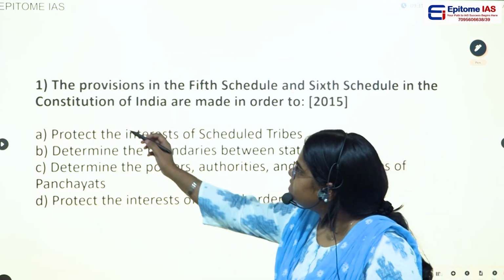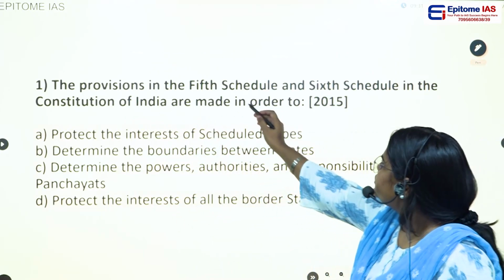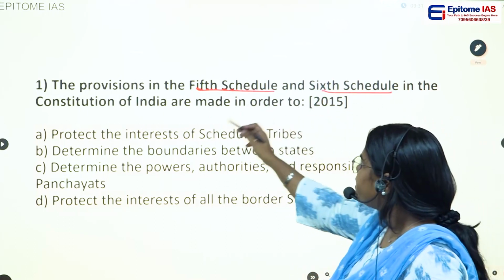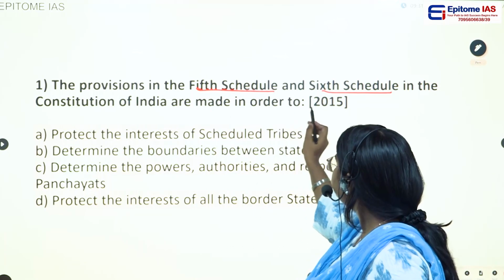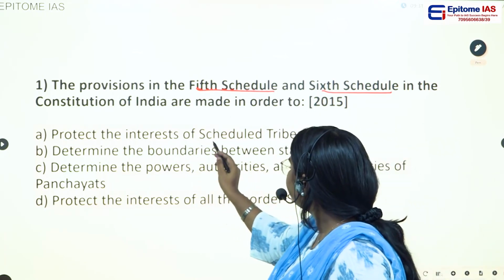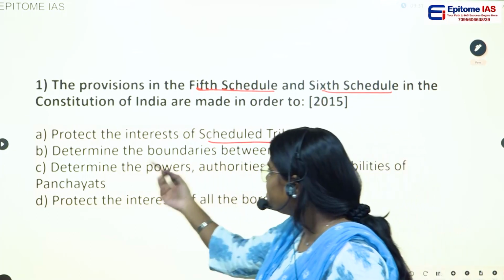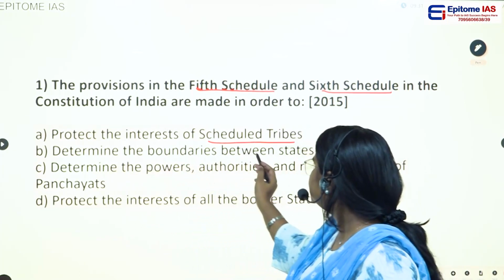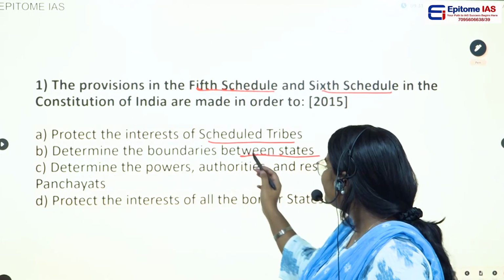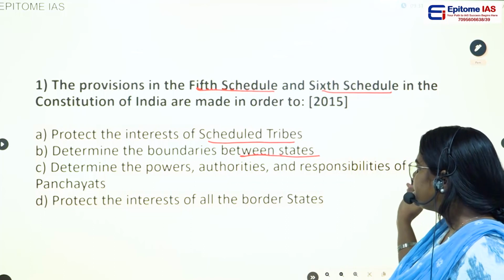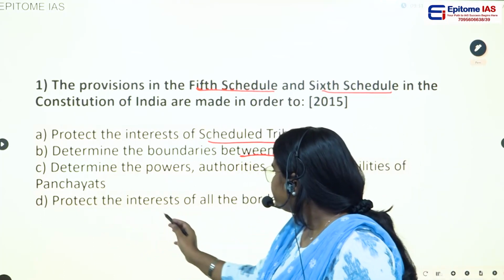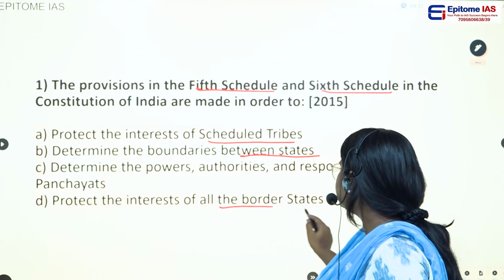The first question is: the provisions in the 5th schedule and the 6th schedule in the Constitution of India are made in order to: option A, protect the interests of scheduled tribes. Option B, determine the boundaries between the states. Option C, determine the powers, authorities and responsibilities of panchayats. Option D, protect the interest of all the border states.